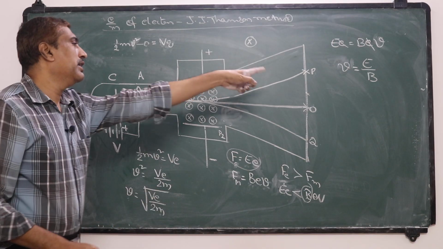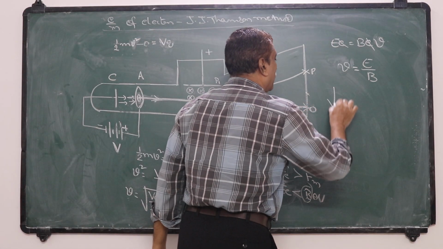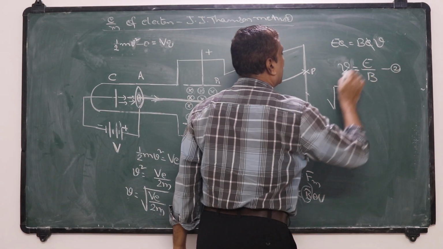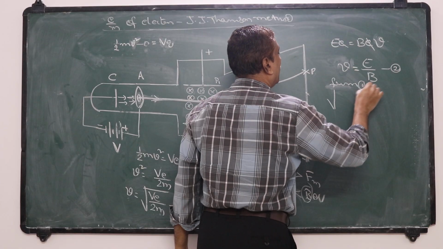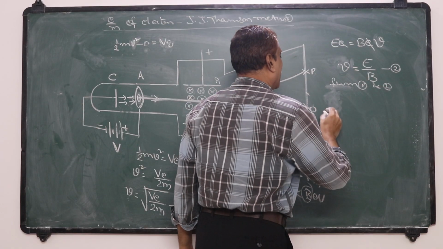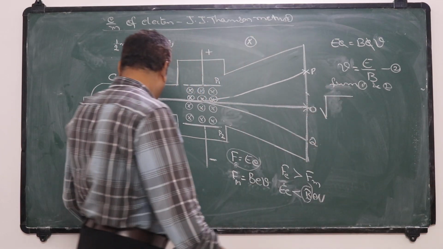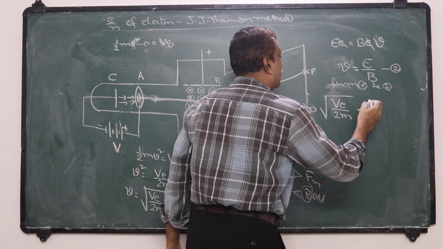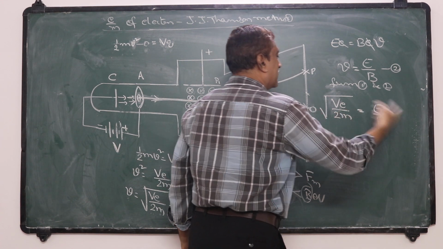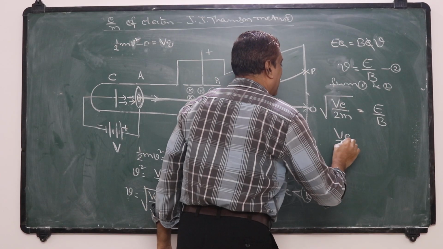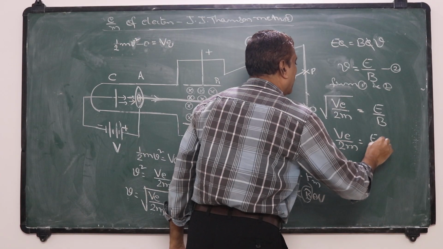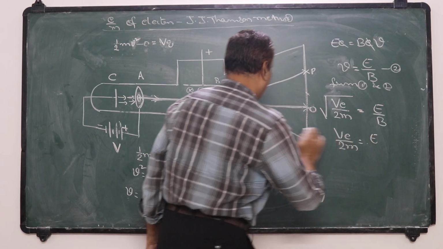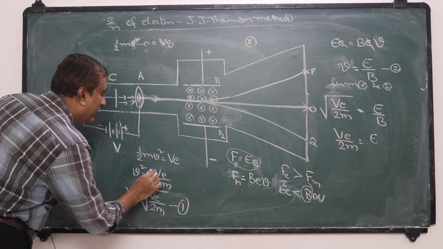Now we substitute that in this equation. We take this as equation 1, and this is 2. Then from 1 and 2, we can write the square root of 2Ve by m is equal to E by B. Squaring on both sides, 2Ve by m is equal to E squared by B squared.